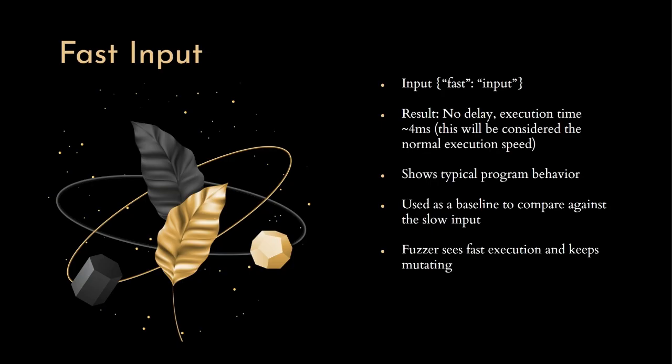This is what a normal input looks like. It proves that my logic bomb doesn't impact regular execution. If you ran a million normal inputs through this program, they'd all finish super fast because the hash check doesn't pass. And this is really important. If the delay happened too often or randomly, it'd be obvious to fuzzers or users that something weird is going on. But because it's so specific, this fast path runs clean and fast almost every time, just like you'd expect from a normal JSON parser.